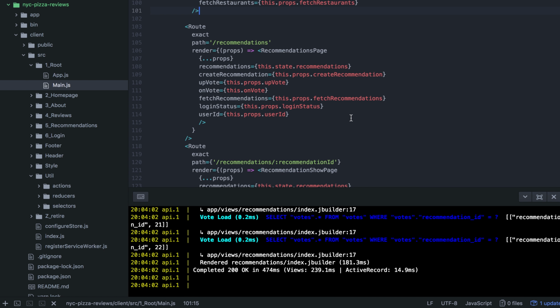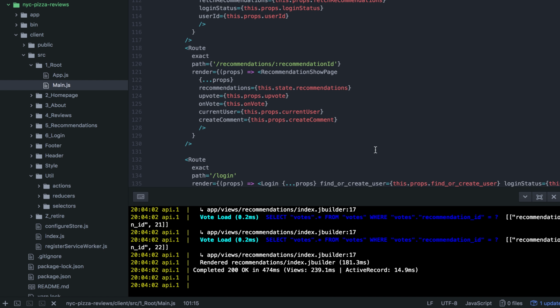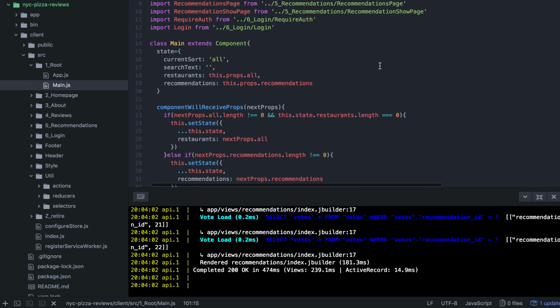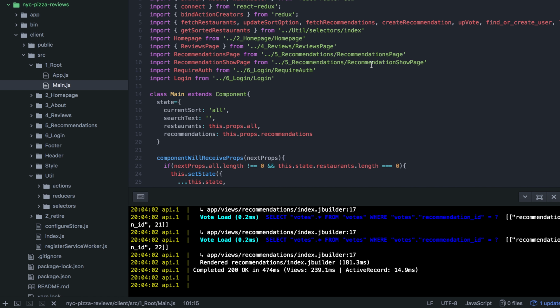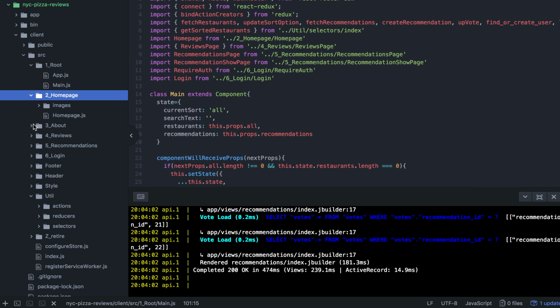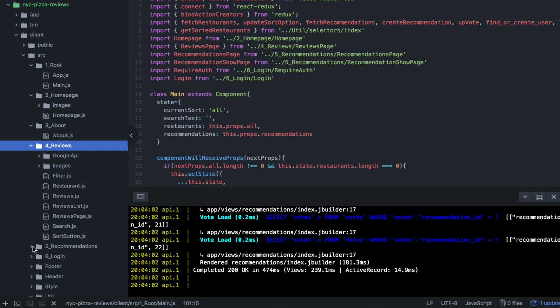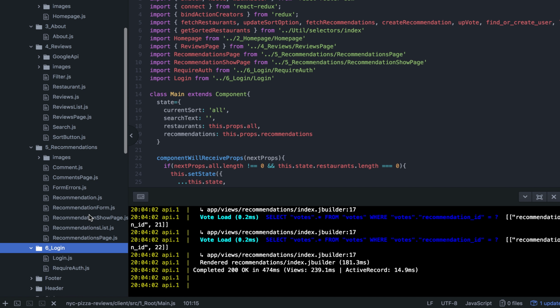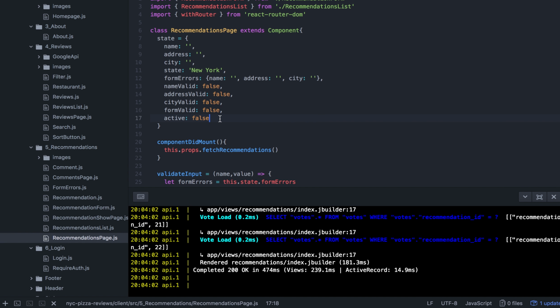Here's my recommendations, and here's my recommendations show page. And as you can see, this is everything that is needed for my entire application. And the rest are components that have state, but it's only for design. For example, I can show you the recommendations page. These are not changing my Redux store at all. This is pretty much just for design purposes. And that's it.